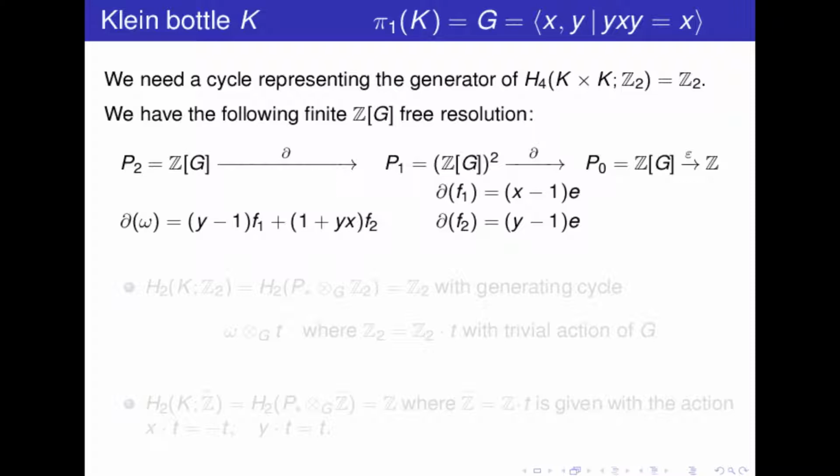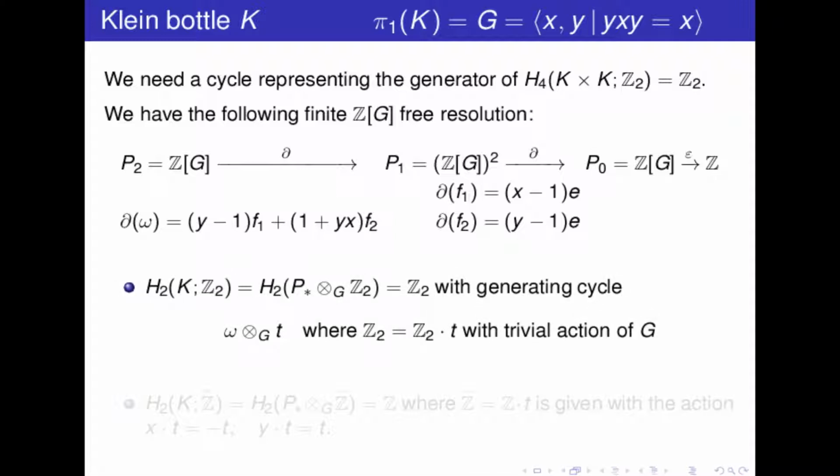Okay, so now obviously this omega will be our candidate to construct a cycle. And so we take now coefficient in Z2. So what does it mean? We do the tensor product with Z2 with diagonal action, and we kill the diagonal action.